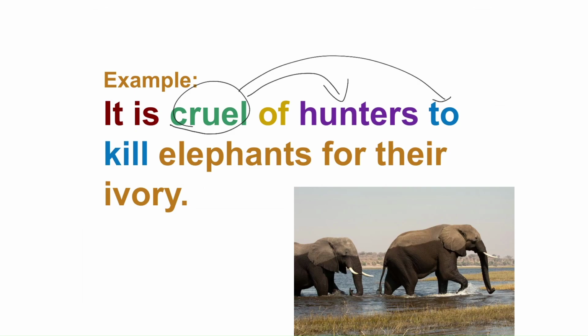Cruel is used to describe the hunters, not the actions. It is cruel of hunters to kill elephants for their ivories. You know what? They will just cut the tusk and then leave these elephants to death.